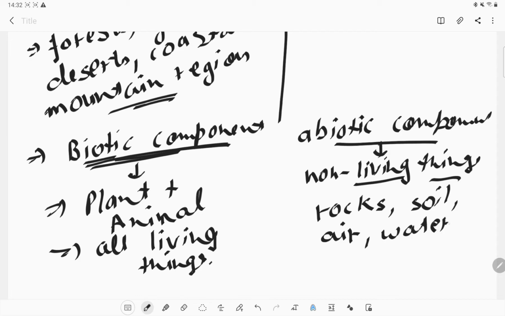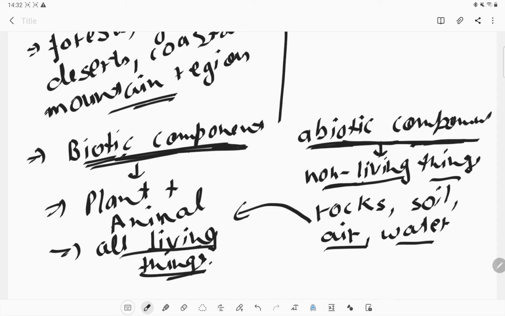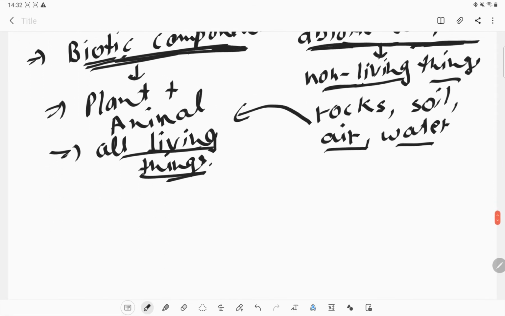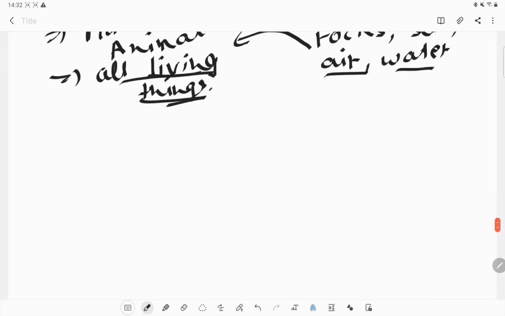They have an effect on the biotic component, but still they are abiotic components of the habitat. Whatever living thing is present in the habitat is considered under the biotic component.